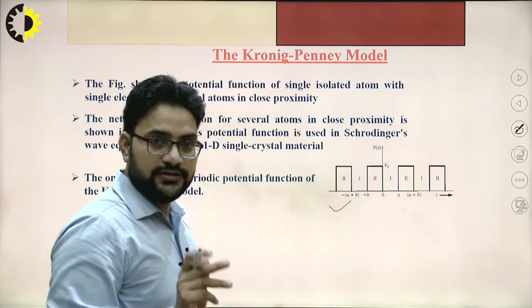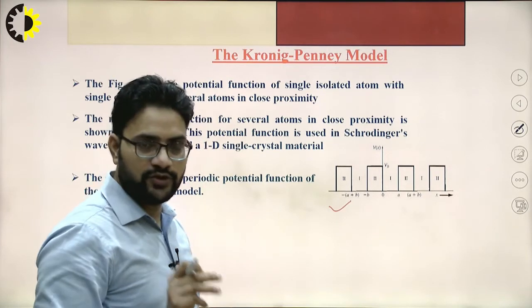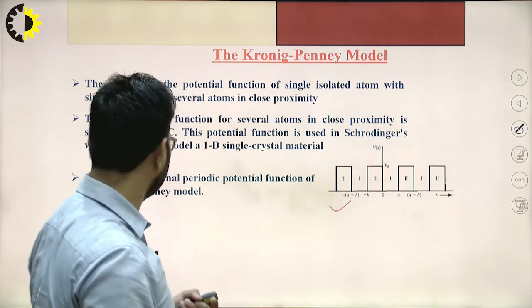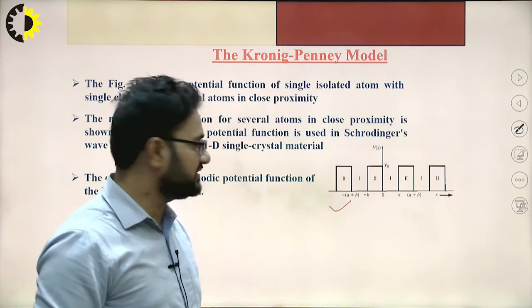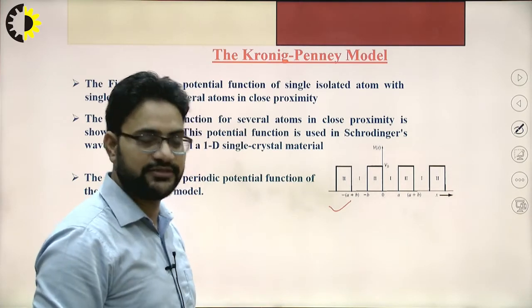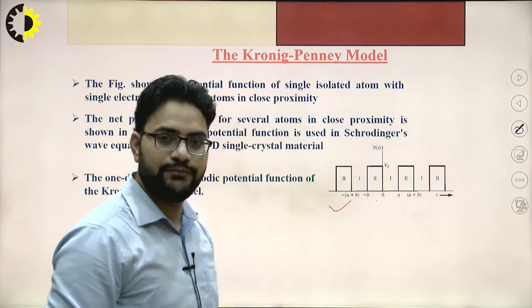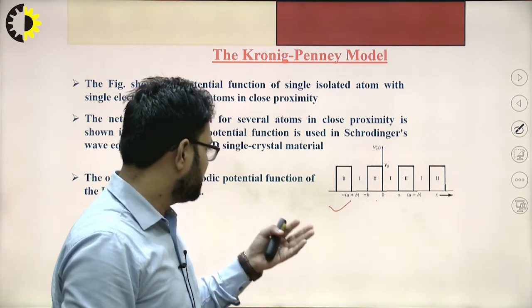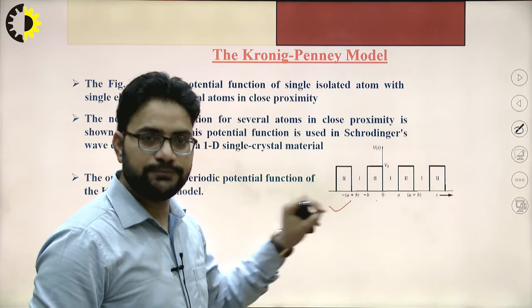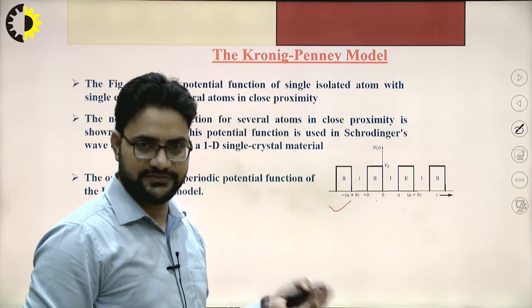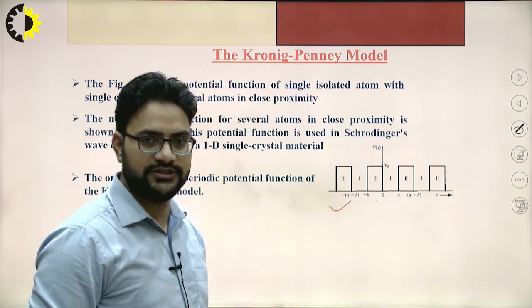The net potential model is derived using the Schrodinger wave equation for a single crystal material, and it is in close proximity to the previous model that we discussed.